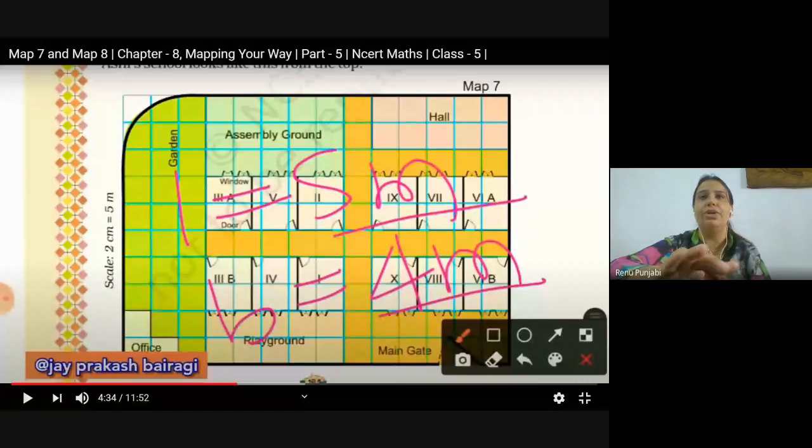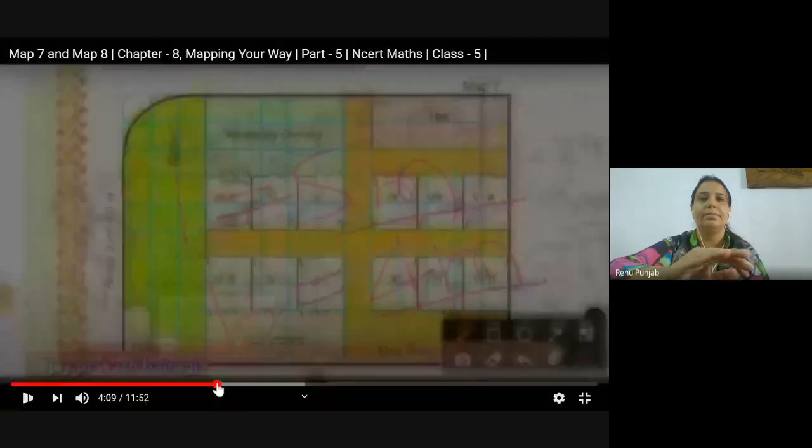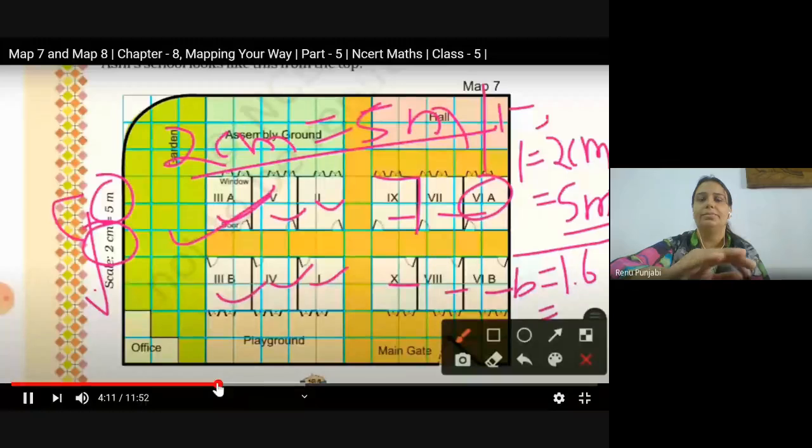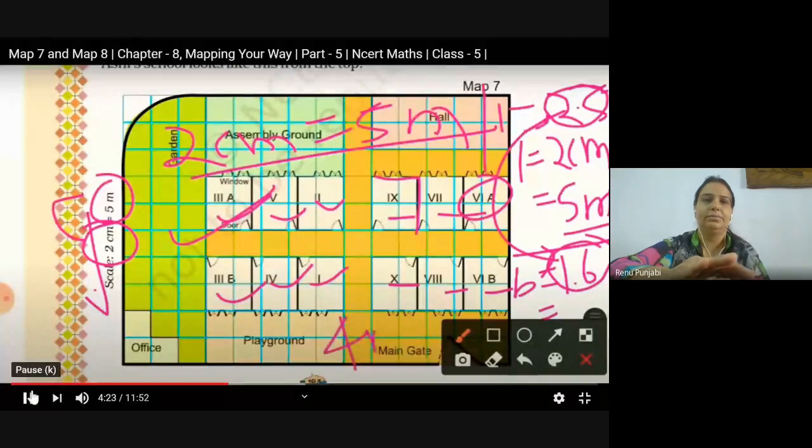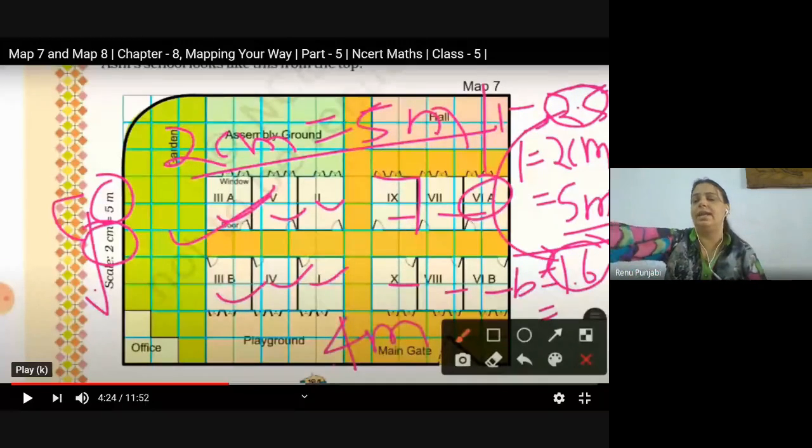I will show you the video again and please try to understand it. So option A is correct. Means 1 centimeter will be 2.5. So here 1.6 you will multiply with 2.5. So you will get 4 meter. Children, please start multiplying 2.5 with 1.6 and then tell me what will be the answer.